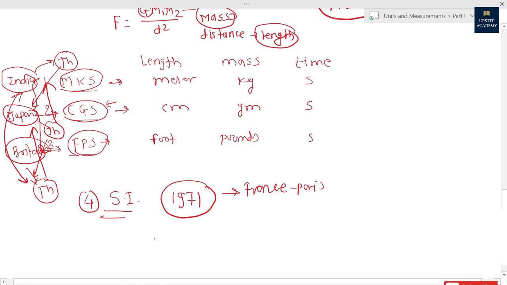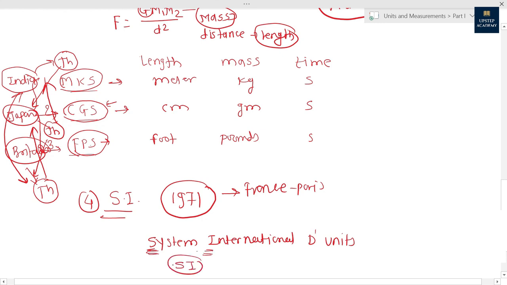Let me write the name of it: system international d units. Actually its name was French, and this is the derived English name from that French name, and the first letters of it have been taken to call it the SI system of units.